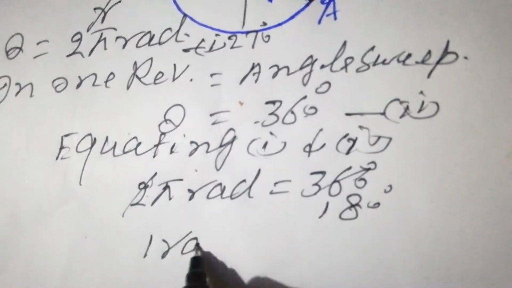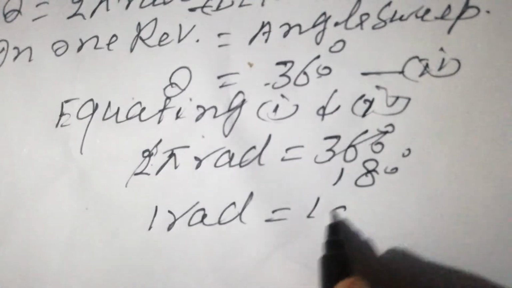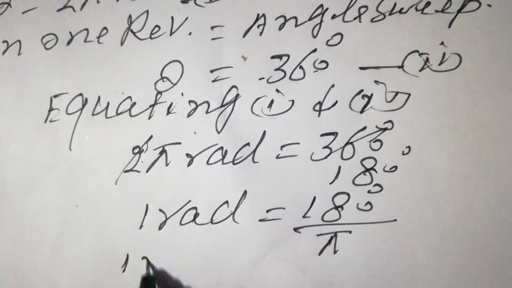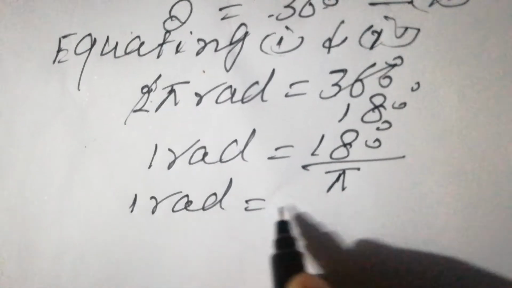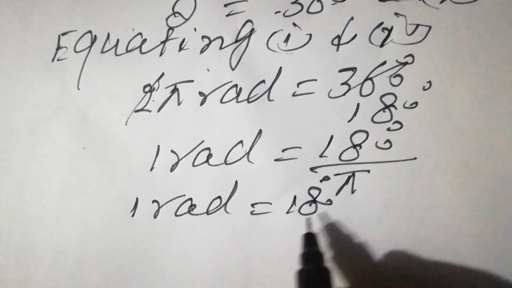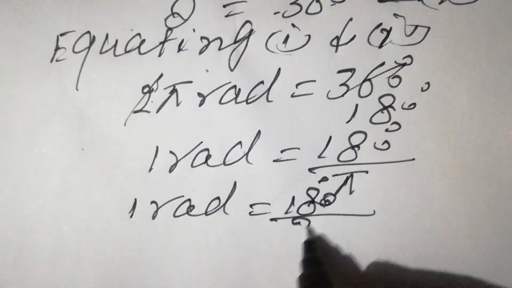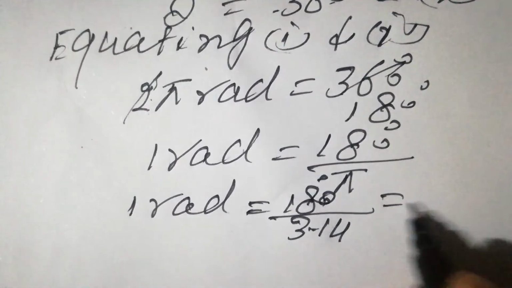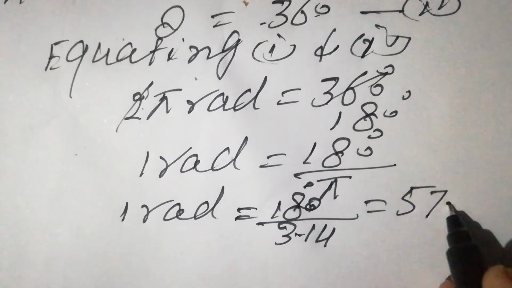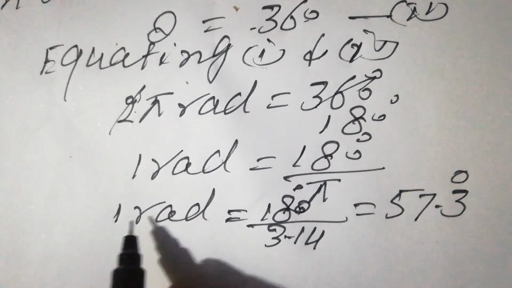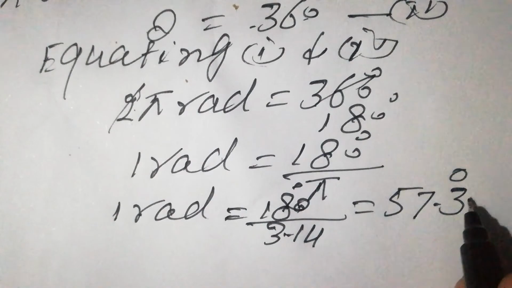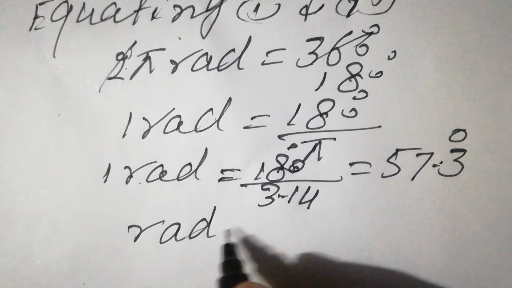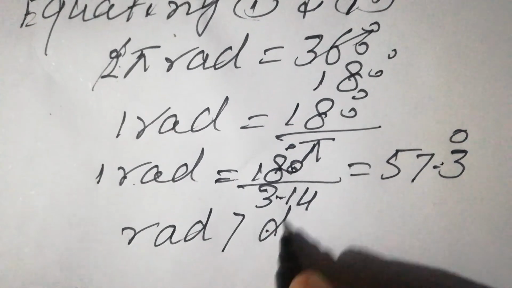So 1 radian is equal to 180 degree divided by pi. The value of pi is 3.14, and when we simplify, we get the relation: 1 radian is equal to 57.3 degree, and it shows that radian is greater than degree.